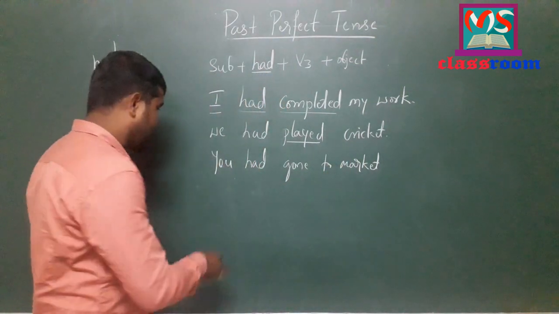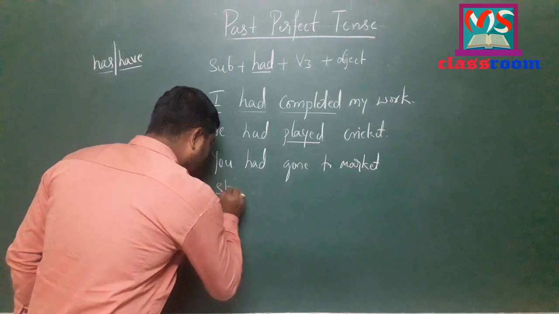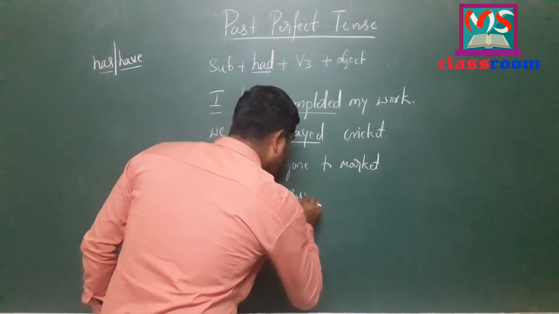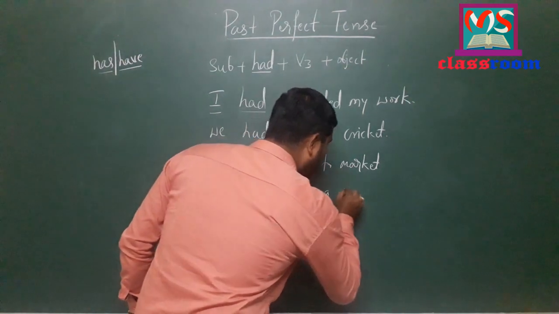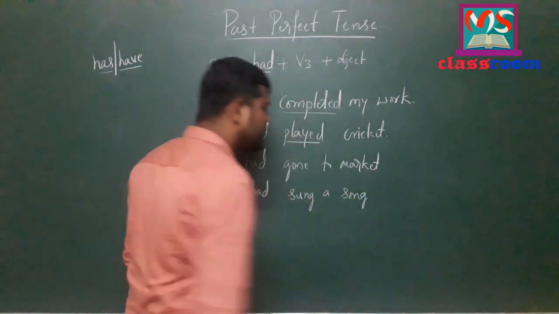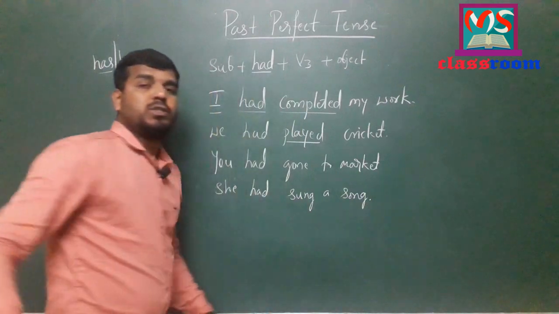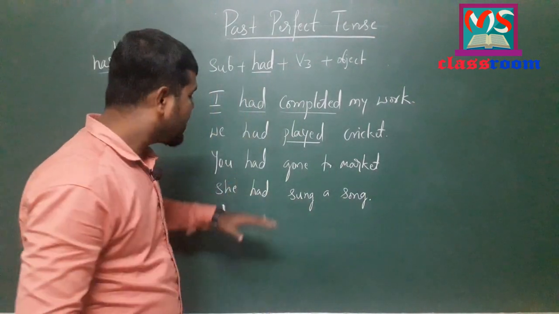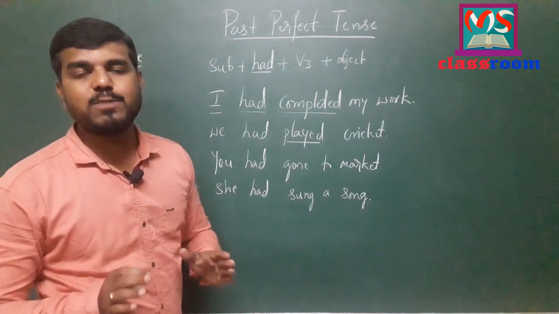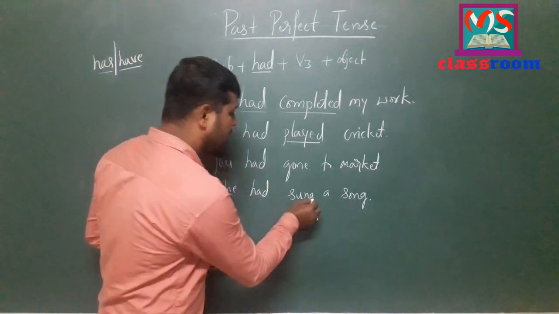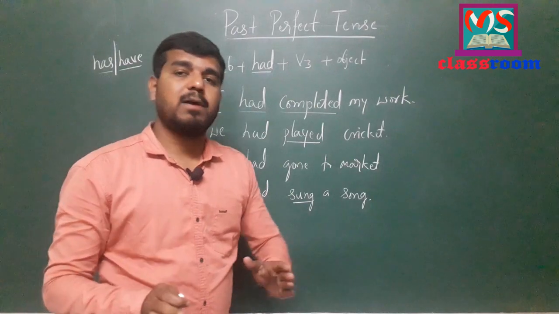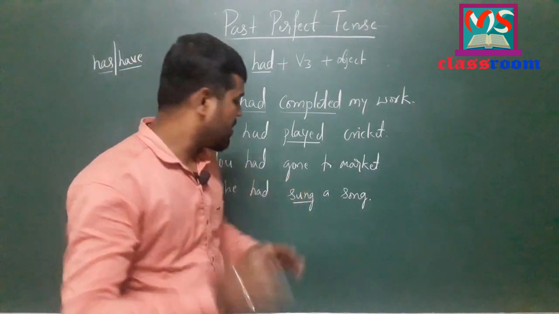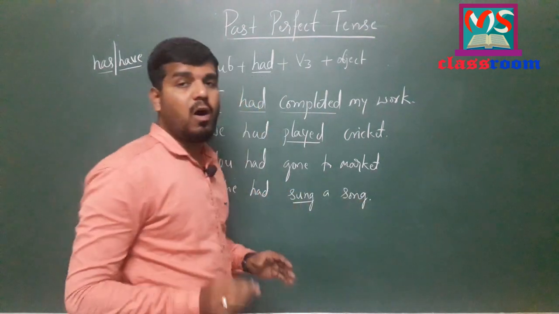Let me write one more example here. She had sung a song. Look at here. She is the third person singular subject. It also agrees with had, which is the past form of the have form auxiliary, and sung is the past participle form of the verb sing. Sing, sang, sung, and a song is the object.